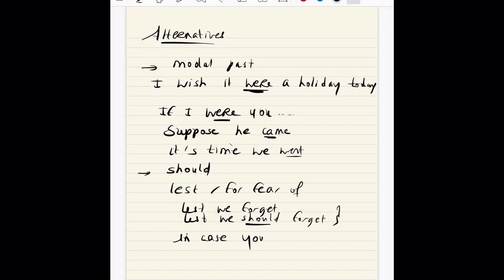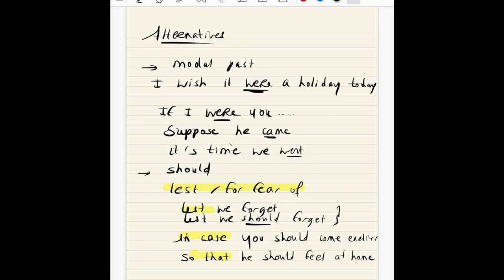Another example is when you use in case you should come. Actually, we could even say, should you come? And this is the reason why sometimes we use should instead of if, right? In case you should feel this, in case you should do that, or so that he should feel. I did it so that he should feel, instead of for him to feel.